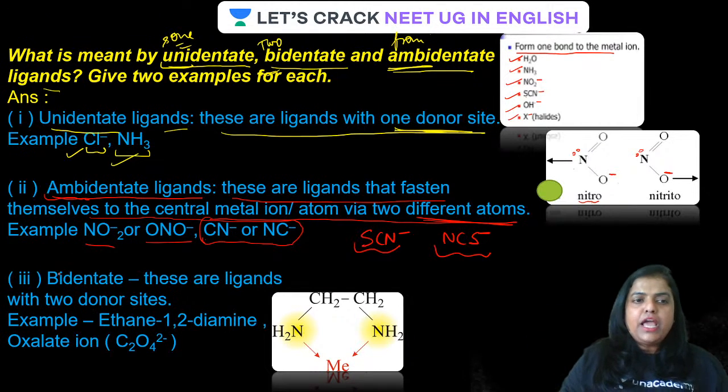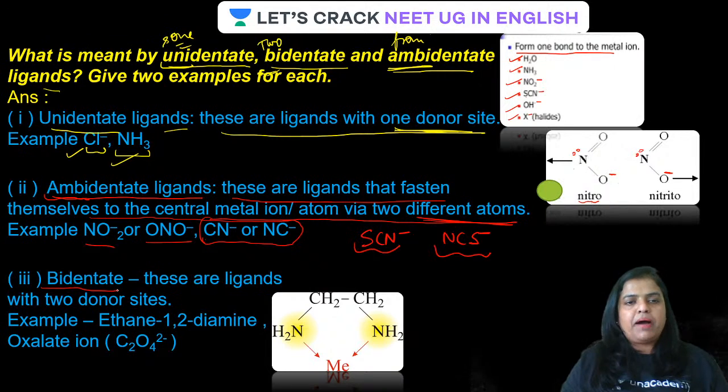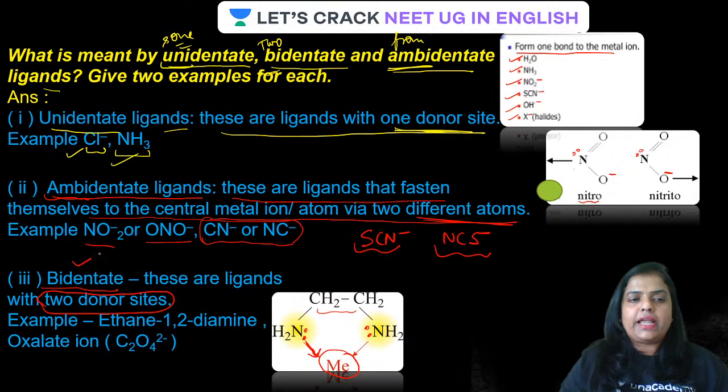Ambidentate. Is that clear? Now let us have a look at bidentate ligand. Guys, one of the examples is there in the inbox. You can see ethylene diamine. Nitrogen has got a lone pair. Through that lone pair, it gets attached to the central metal atom. So there are two donor sites. I'm repeating, there are two donor sites. Therefore, it is called a bidentate ligand.